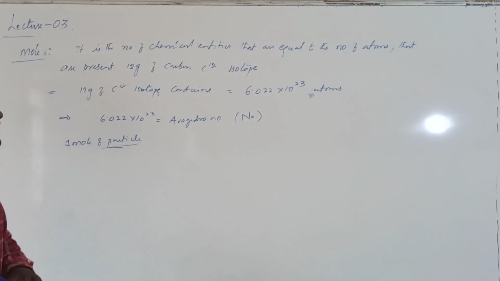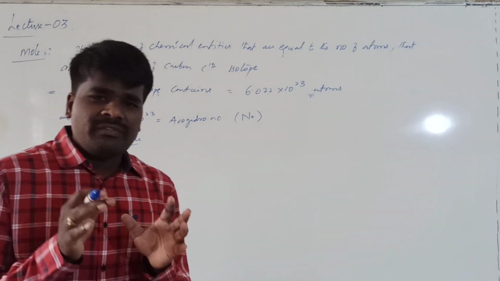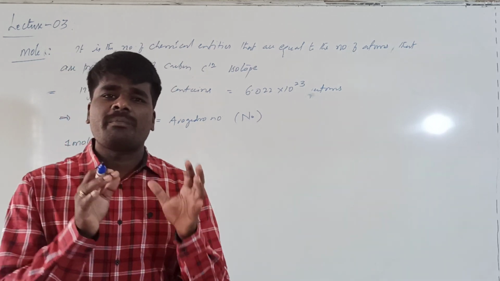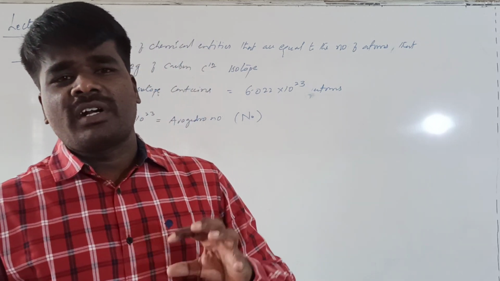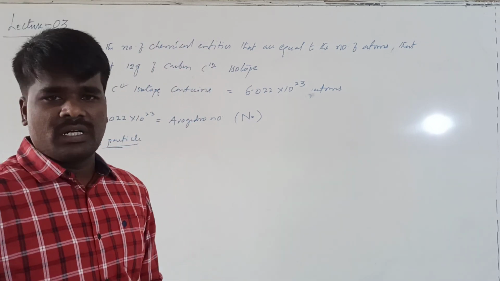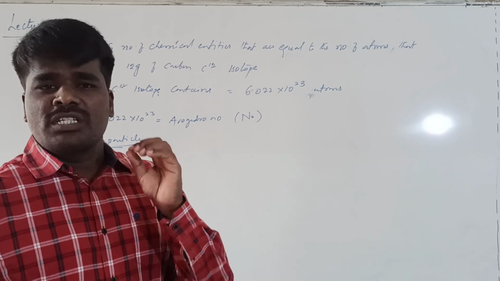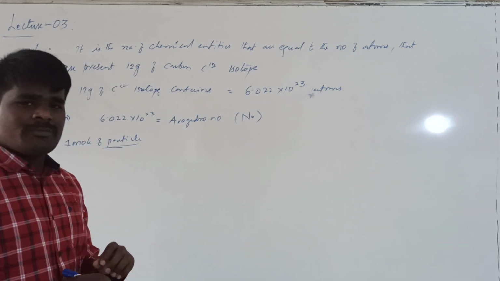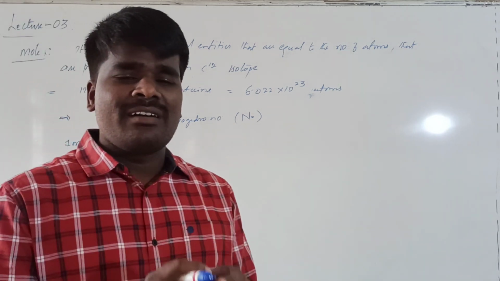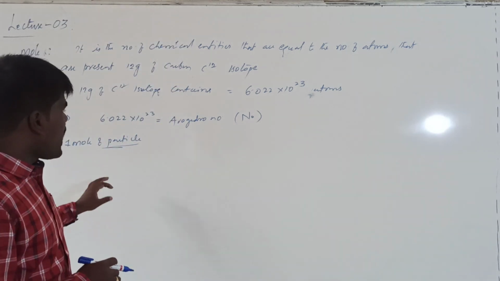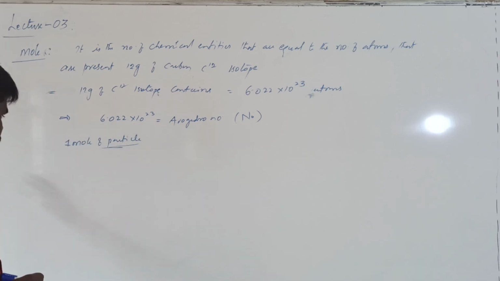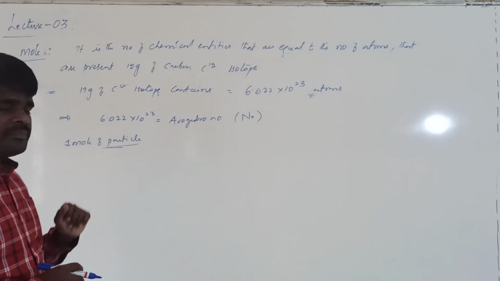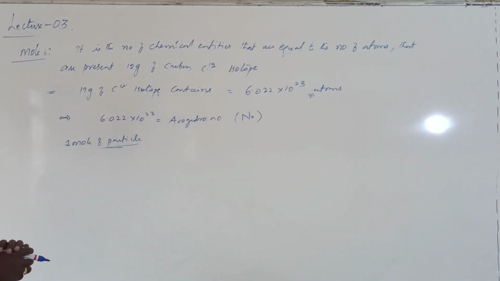So where has this number come from? This is the number of atoms present in 12 grams of the carbon C12 isotope. 12 grams of carbon C12 isotope contains this many particles, and this is being taken as the standard for 1 mole, and it is defined as the Avogadro number. 1 mole will always be equal to the Avogadro number, that will contain 6.022 × 10^23 particles.